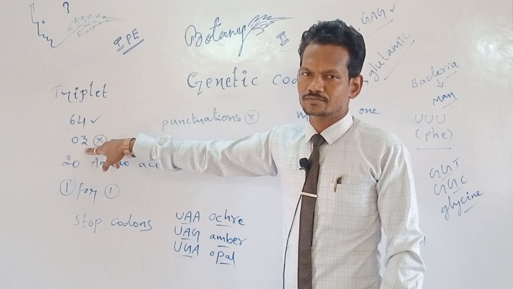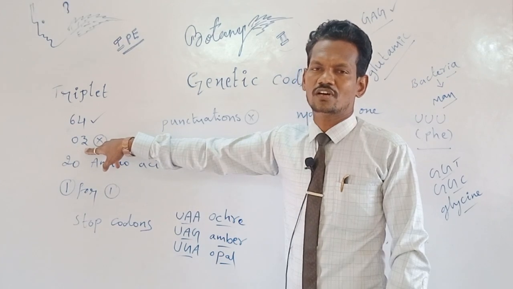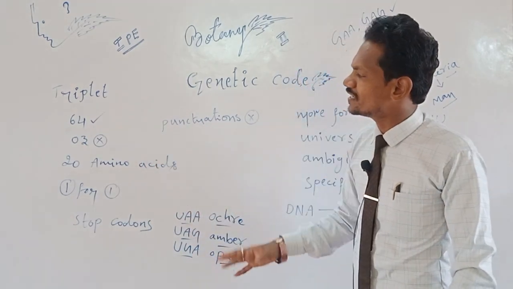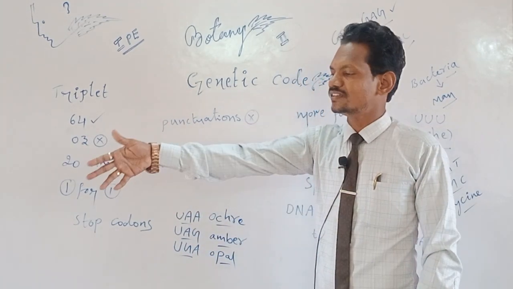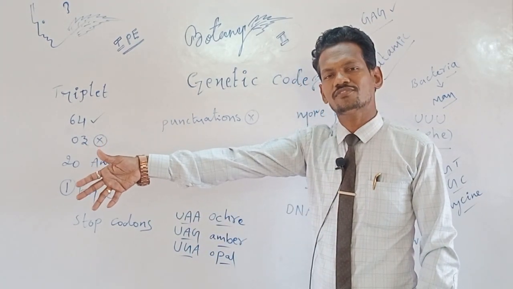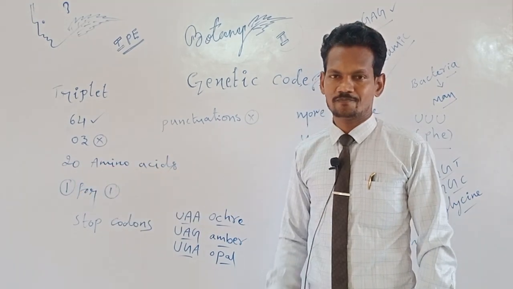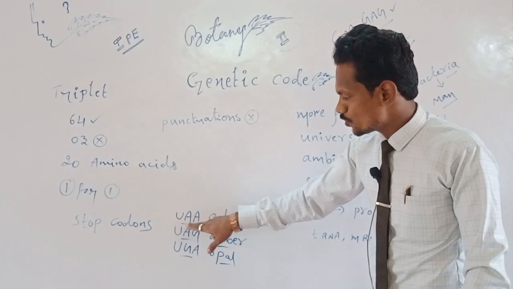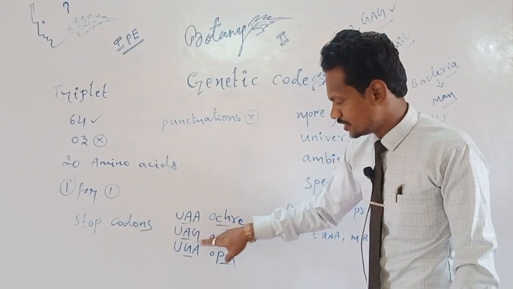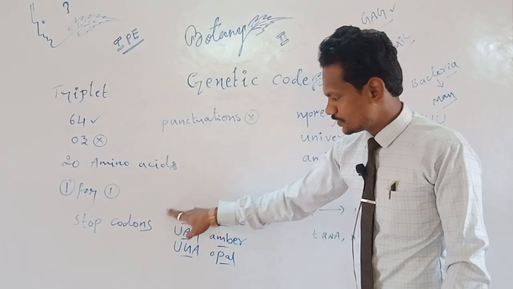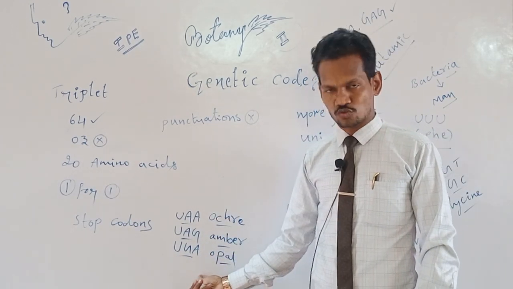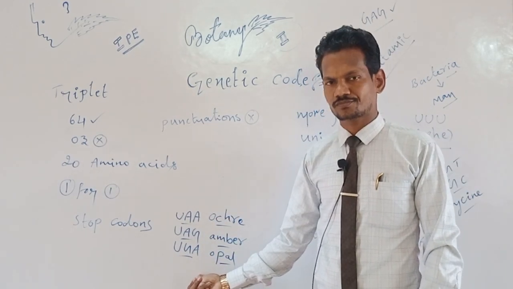3 genetic codons are stop codons. Why? Because those 3 never participate in the production or synthesis of any amino acids. Those are known as stop codons. Here we have written UAA, UAG, UGA. These 3 together are called stop codons. This is a separate 2 marks also.